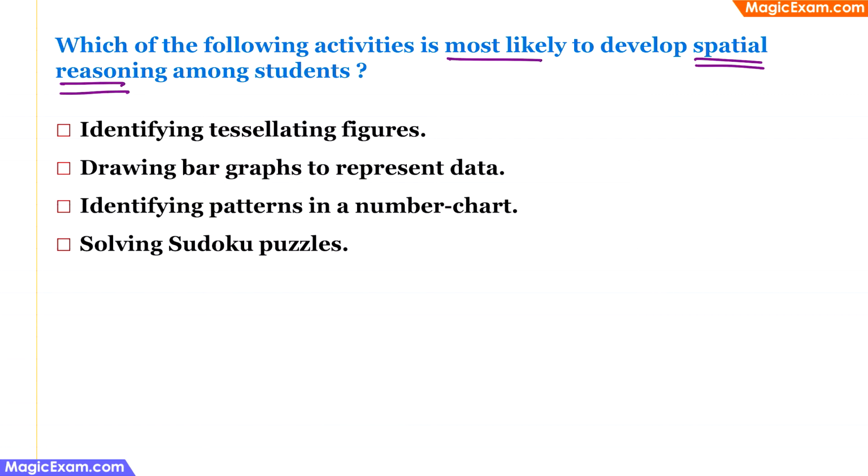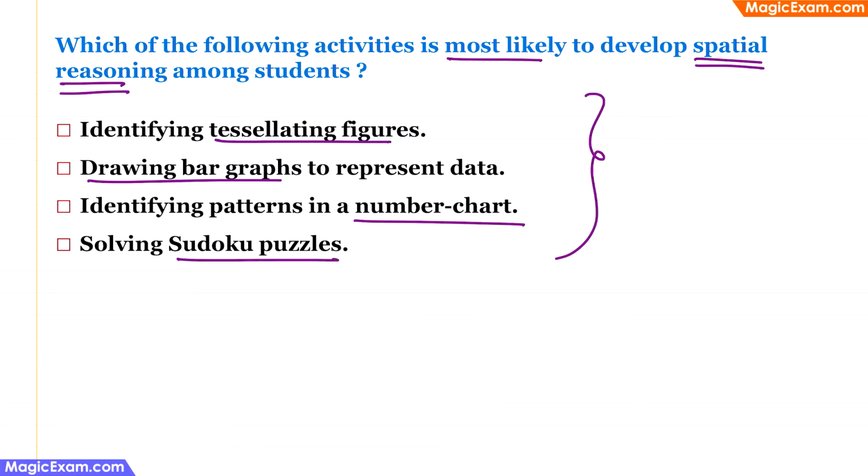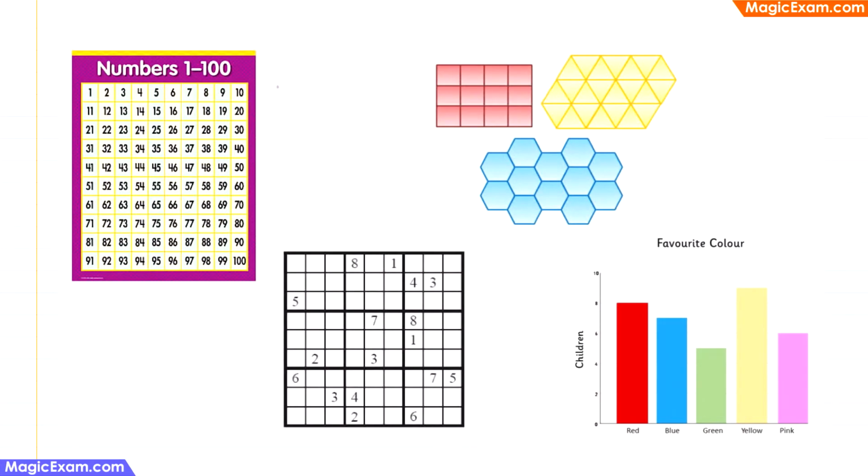So now let's look at the activities that have been given in the options. The first one is identifying tessellating figures. Then there is drawing of bar graphs, then identifying patterns in a number chart, and then Sudoku puzzles. A number chart will help you in identifying patterns. That is, all these numbers are increasing by 1 and all these numbers here are ending with 0. So such patterns can be recognized in a number chart, but spatial reasoning might not come into play here. Right? And Sudoku puzzles will make you very good at addition and subtraction, but not at spatial reasoning. Therefore, this also can be discarded.